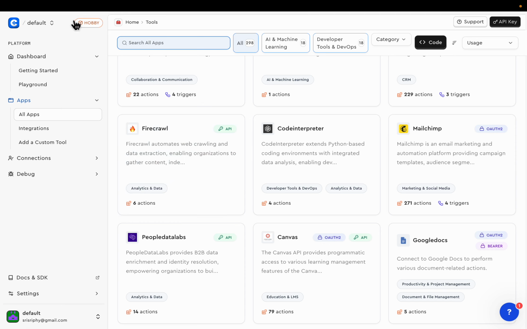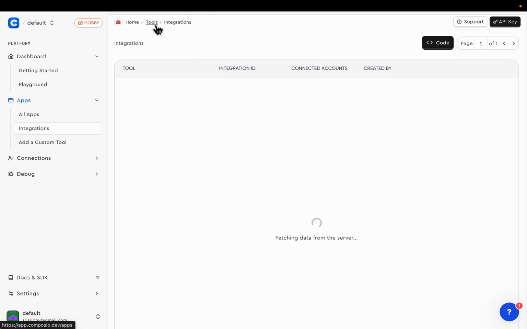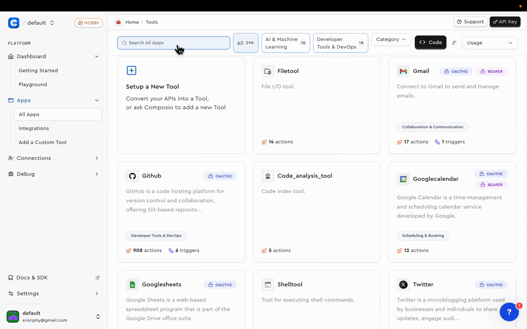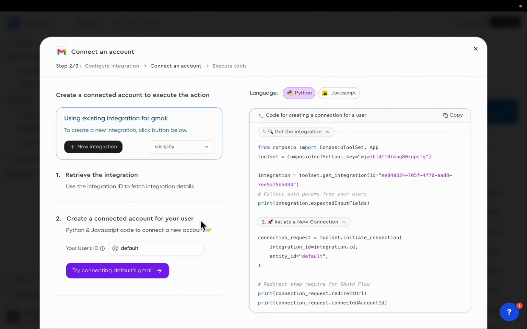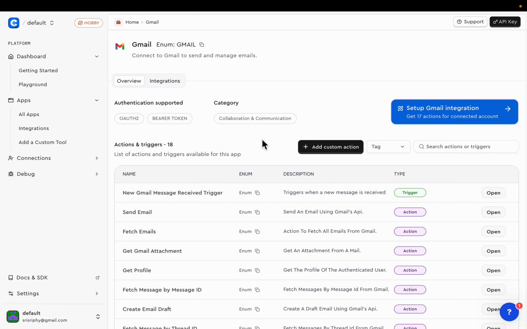So sign up with Composio, create an API key, and save that in your environment variables. And then we need to give permissions for both apps, Gmail and Google Calendar. Okay, so go to integrations and then tools. This is where you find all the tools, including Gmail, Calendar, etc. So click on Gmail, click on set up Gmail integration. Once you click here, that will take you to the Gmail homepage where you can authenticate. You will do the similar thing for the calendar as well. Now by default, we will have access to all the tools.